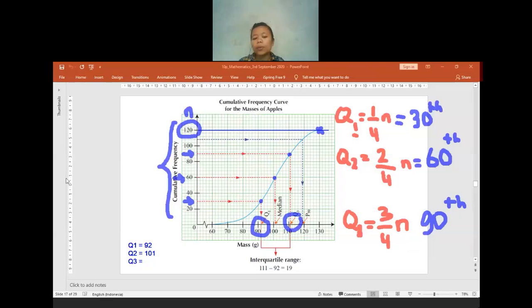The value here will be 111. That's why Q3 is equal to 111. So later on, if we are going to find the interquartile range, we can directly subtract Q1 from Q3. Q3 minus Q1, the answer will be equal to 19.